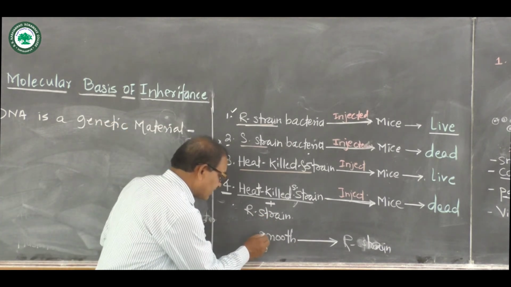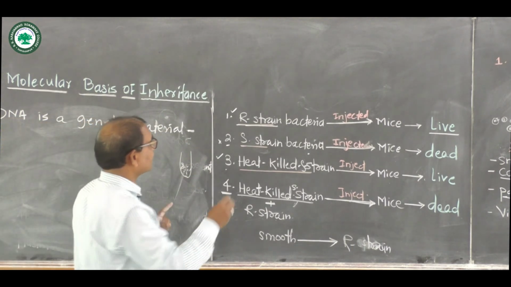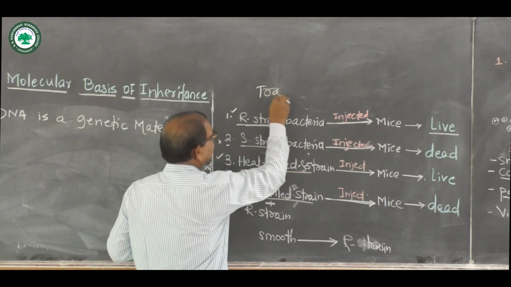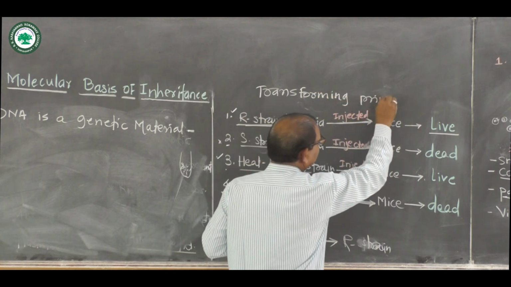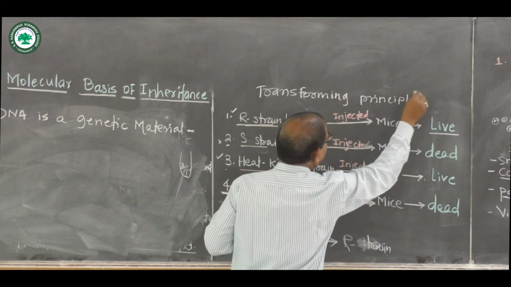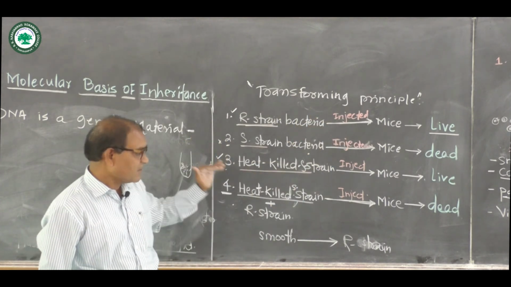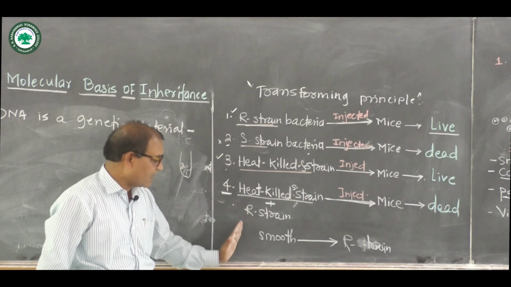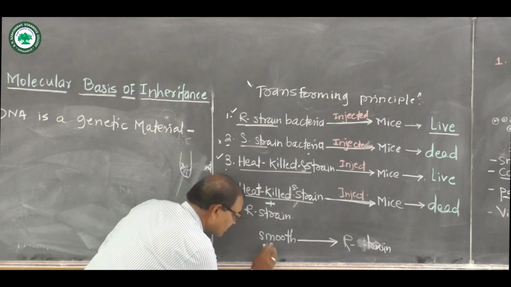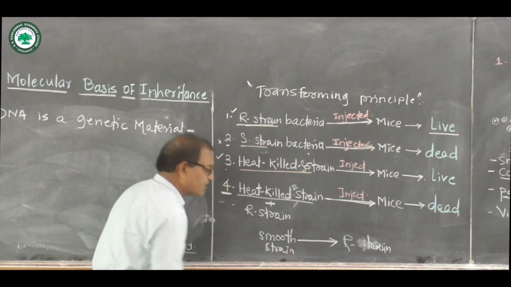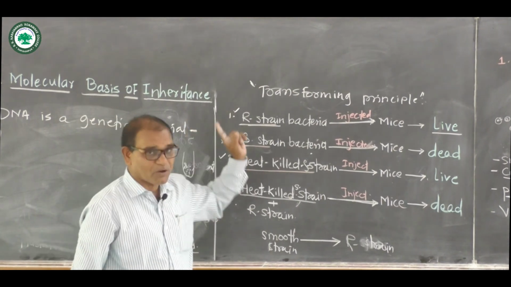Therefore, this conclusion is called the transforming principle. This Griffith experiment shows a transforming principle, meaning some substance or molecule is transferred from the smooth strain to the R strain, and they cause the disease in the mice, and the mice die. This is called the transforming principle.